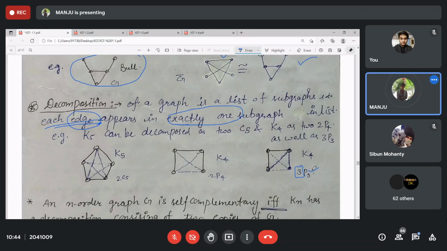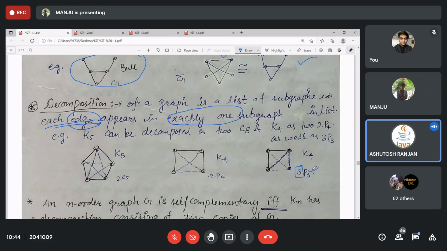Tell me. Anyone? By drawing. Because these edges are not repeating, right? So you can divide the total size by the size of whatever you want.